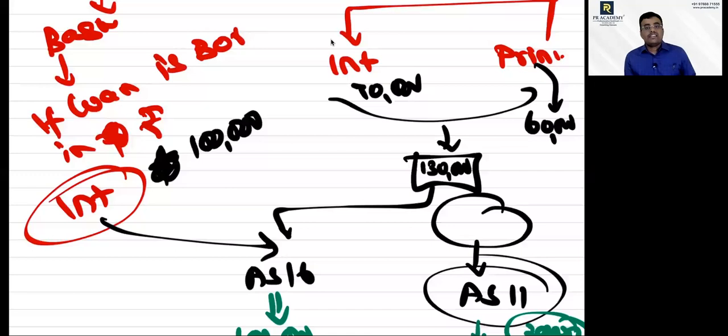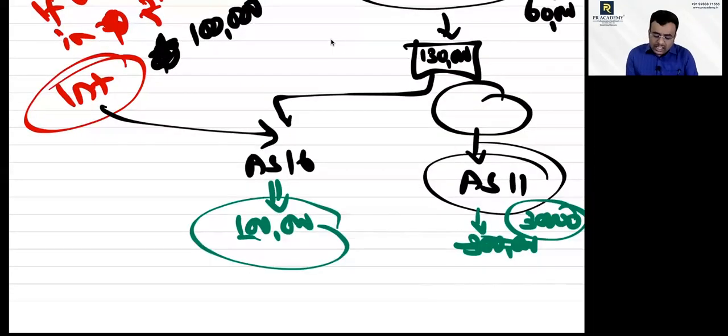If I borrowed in Indian currency 1 lakh, and in foreign currency the interest is 70,000 and principal is 60,000, put together 1,30,000. In the 1,30,000, to the extent of 1 lakh, it is dealt as per AS16. Balance 30,000 is dealt as per AS11. I hope now it is clear. Yes, sir. Clear, sir. So this 1 lakh will be capitalized along with the asset.